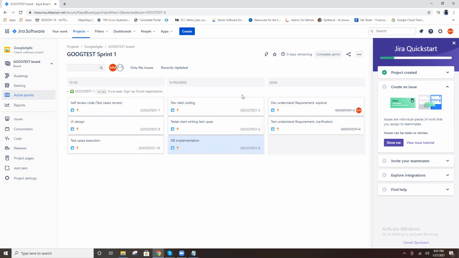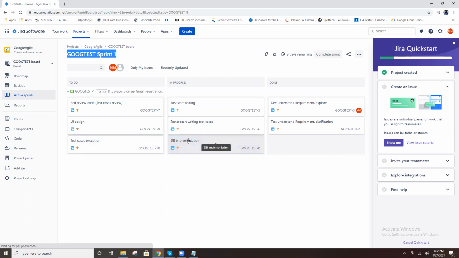Any questions? So your activity: you assign the task and move to in progress. Then move to done. Obviously, who creates this board? The team lead will create this board. It is not your responsibility to create this board. You have the responsibility to create a task. Sometimes the team lead will create a task and assign it to you. Otherwise, you can create a task and assign it to yourself, move to in progress, completed, and move to done.